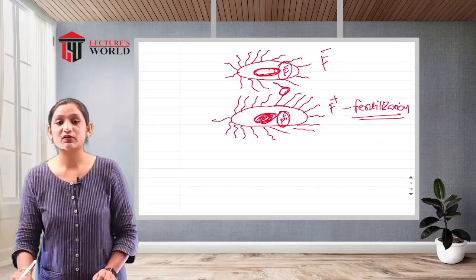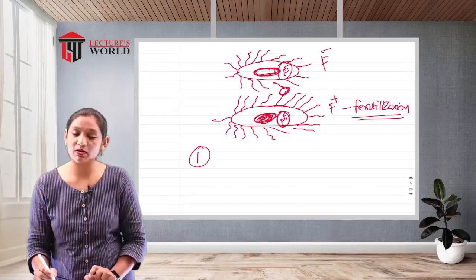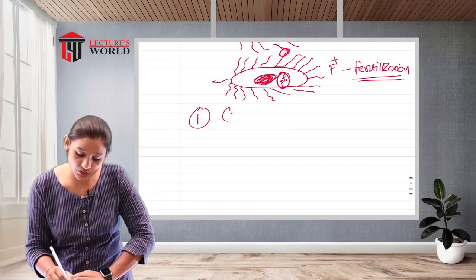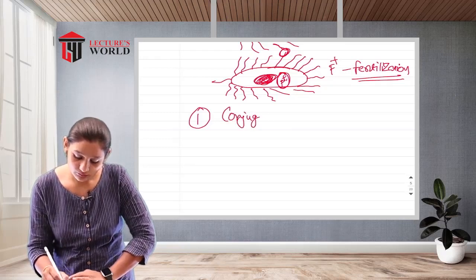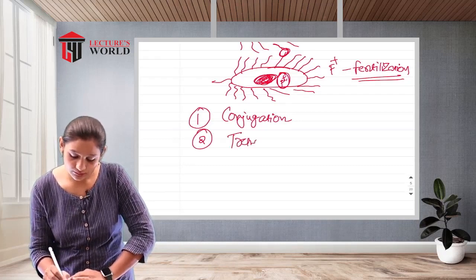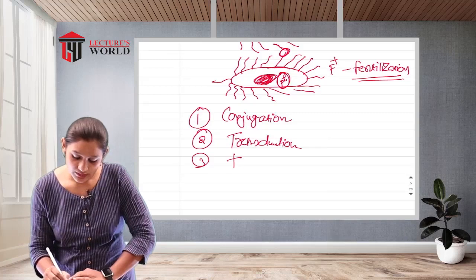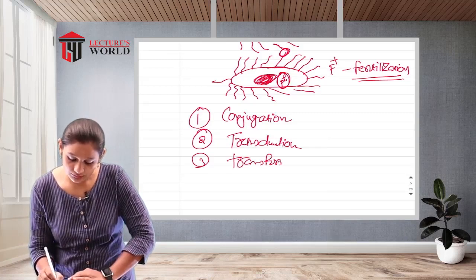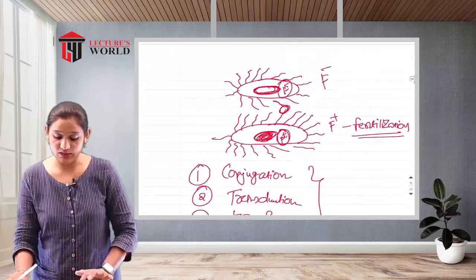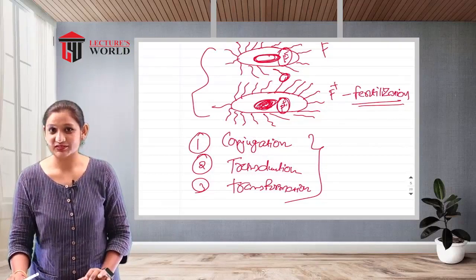This is called fertilization, right? These are the three types of transfer of genetic material observed: conjugation, transduction, and the third one, transformation. These three mechanisms are observed in bacterial reproduction, right?